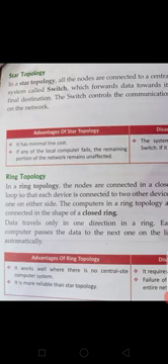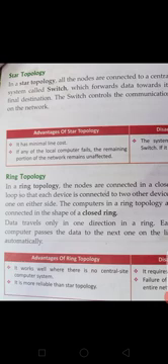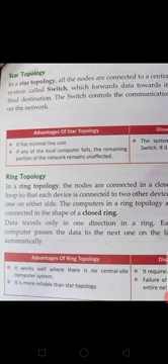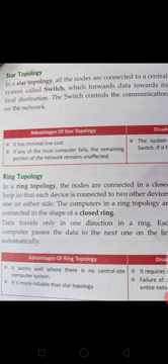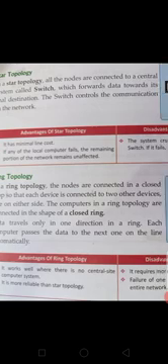Next, ring topology. In a ring topology, the nodes are connected in a closed loop so that each device is connected to other devices, one on either side. The computers in a ring topology are connected in the shape of a closed ring. Data travels only in one direction in a ring.